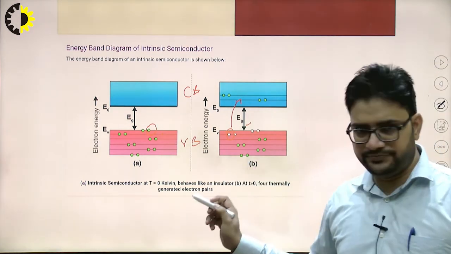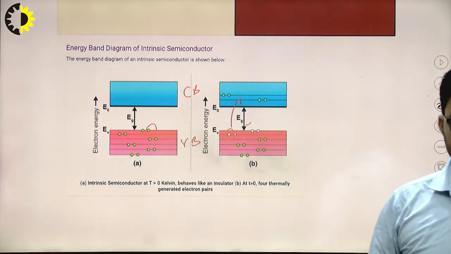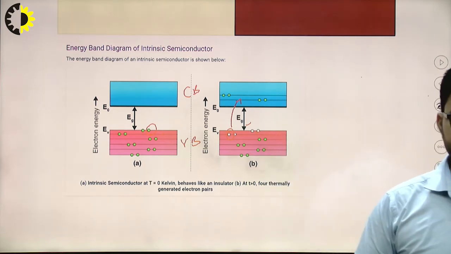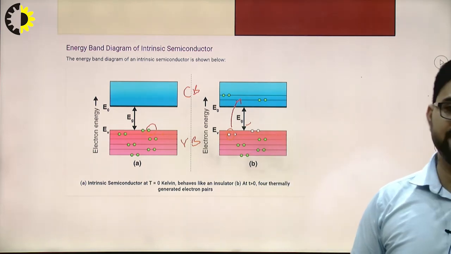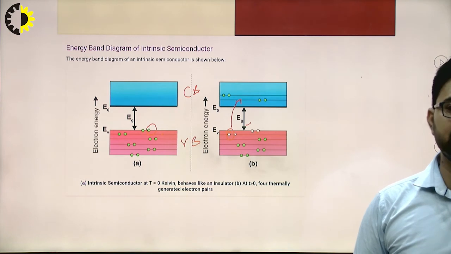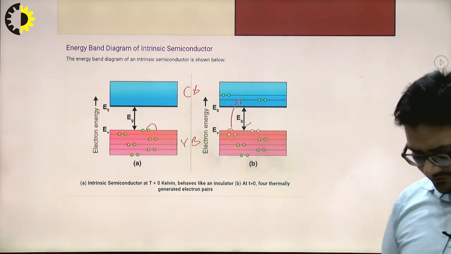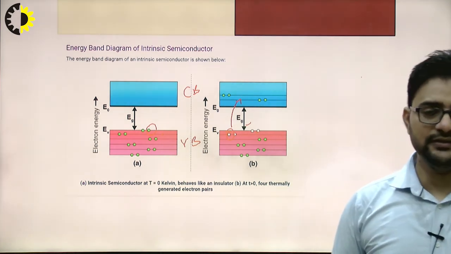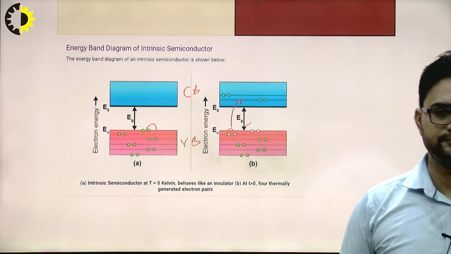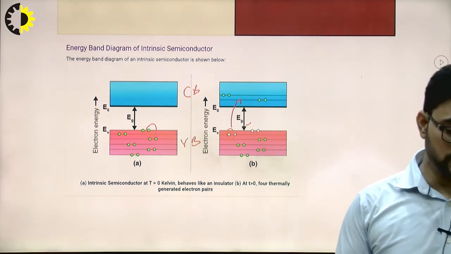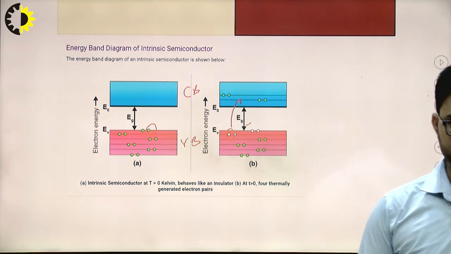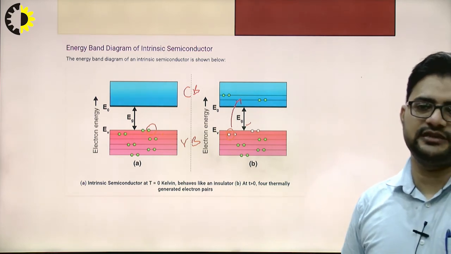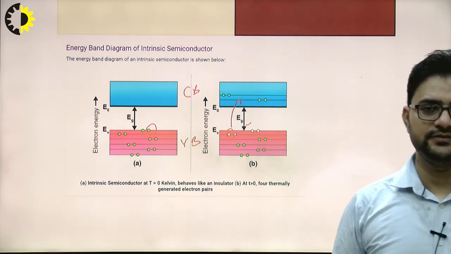So the conductivity will be less in the case of an intrinsic semiconductor. So to increase the conductivity of this intrinsic semiconductor, we have to add some impurity. Okay, the process of adding impurity to the pure semiconductor is called doping,